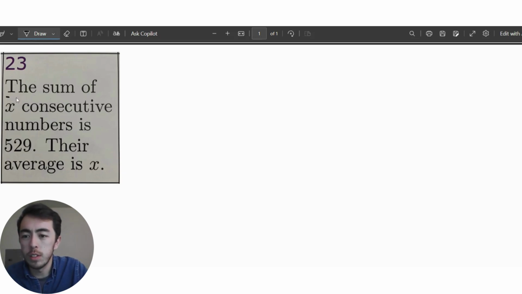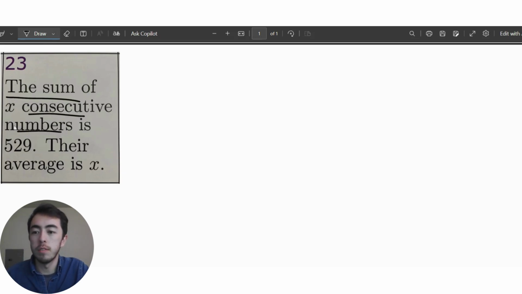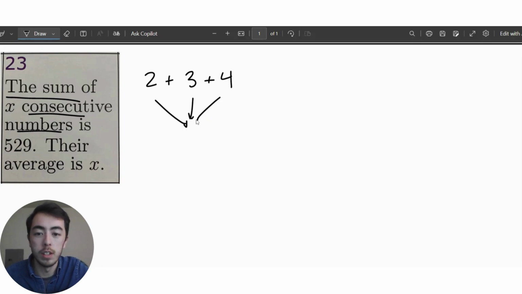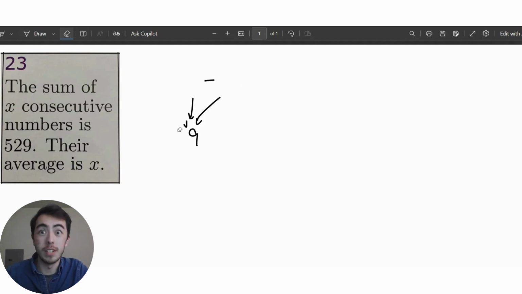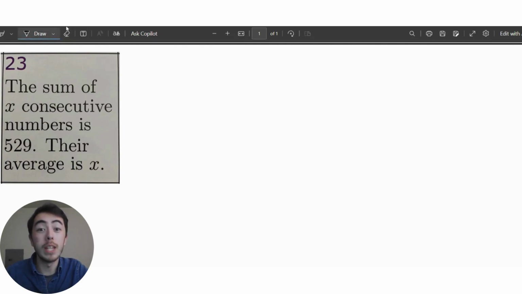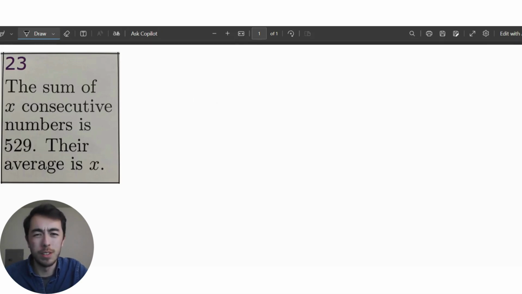Let's just think about the first part for a sec. The sum of some consecutive numbers. So consecutive numbers are ones that you count up by one to get to the next one. So for example, the sum of these consecutive numbers would be 9, because these make a 6, and 6 plus 3 altogether makes a 9. Well, certainly the sum of these three consecutive numbers is not 529. I would either need to add up significantly larger numbers or many more numbers than just 3. So I either need bigger numbers or I need more numbers.